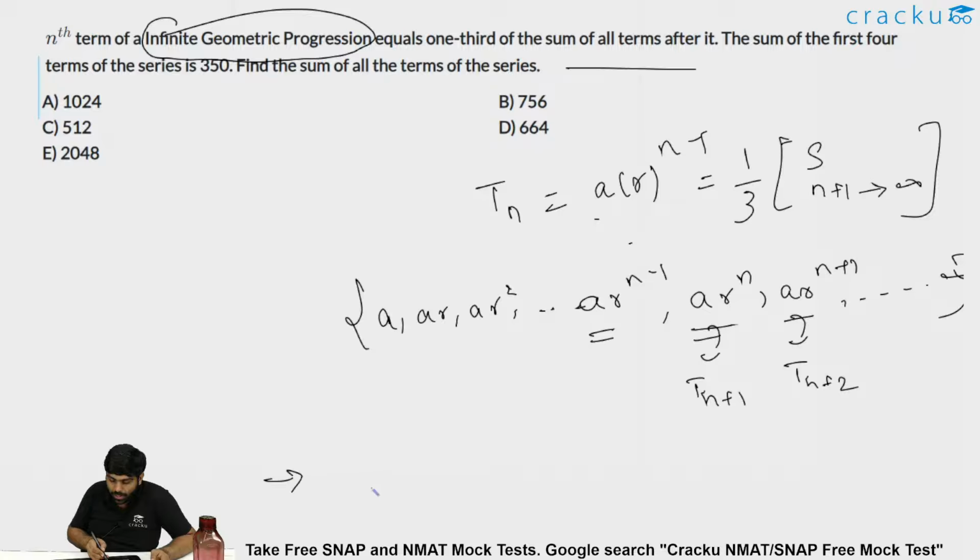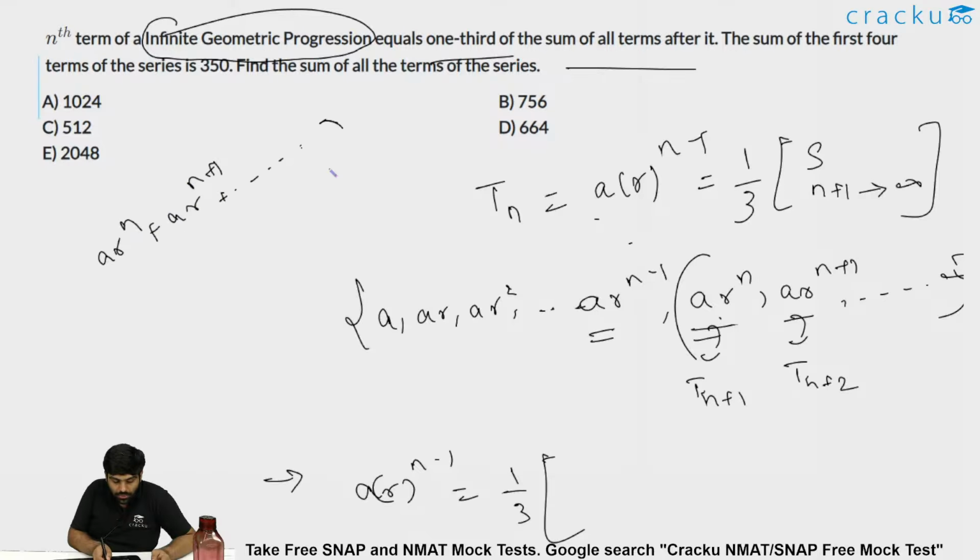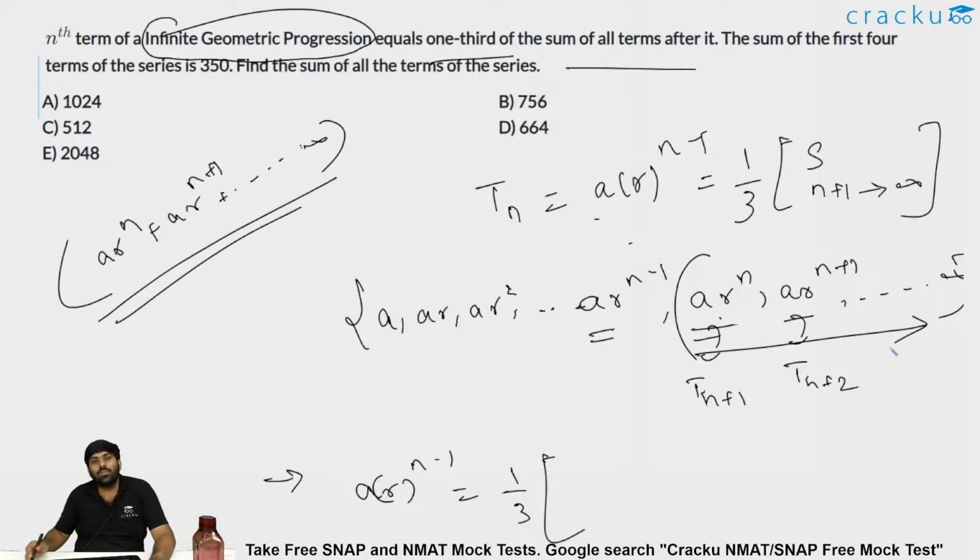Now a into r power n minus 1 is said to be equal to one third of the summation starting from the next element after this tn, starting from ar power n and so on till infinity. See, the terms from tn plus 1, tn plus 2 and so on till infinity, this is also a GP.